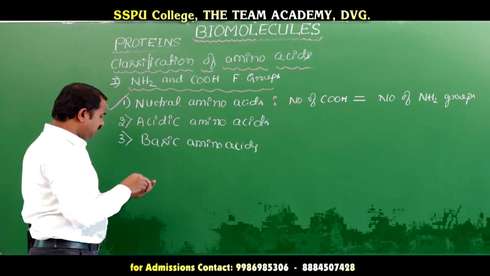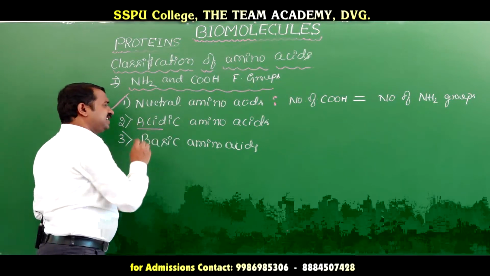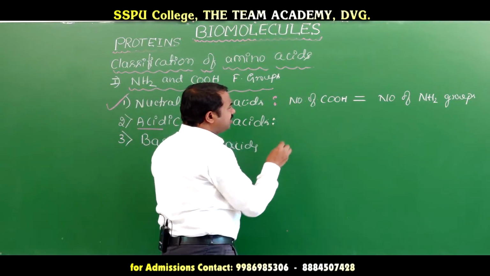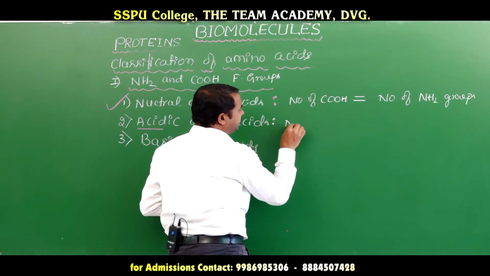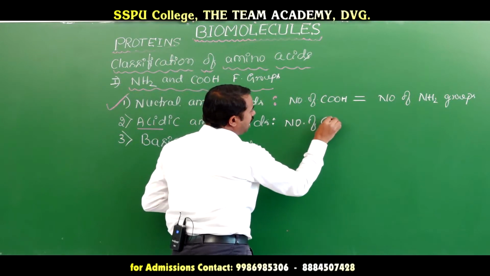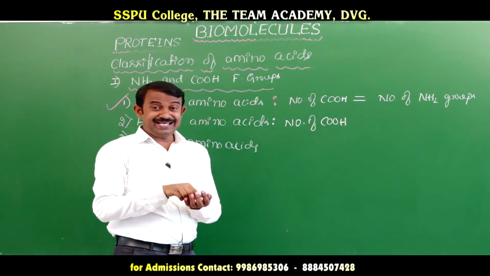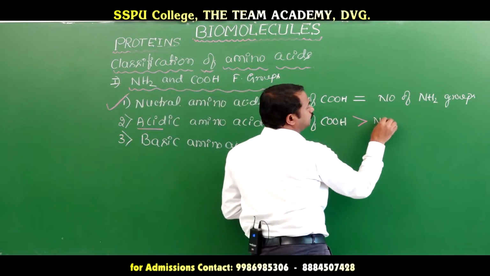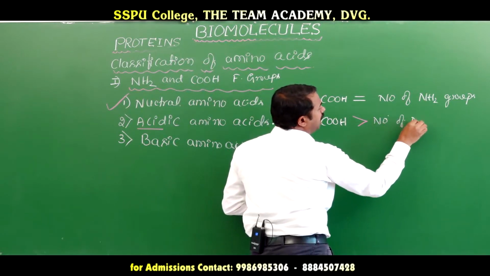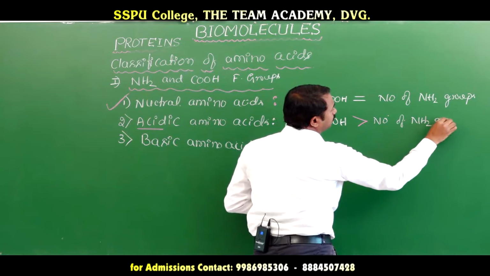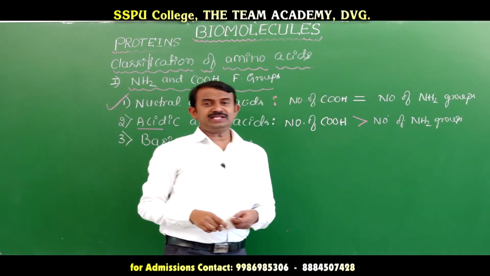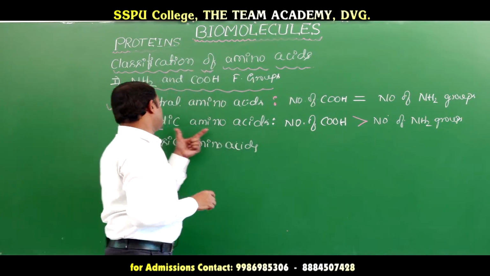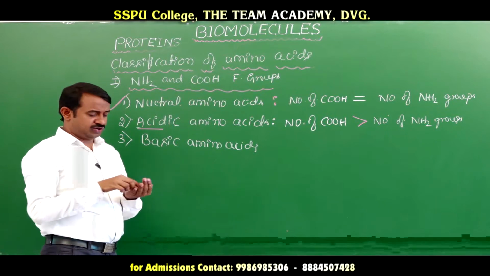Okay, next we will go for acidic amino acid. Acidic amino acid is where the number of carboxylic acid groups is higher than the number of amine functional groups. Means carboxylic acids are more than amine functional groups, that is called as acidic amino acid.